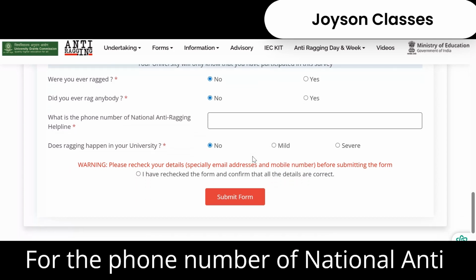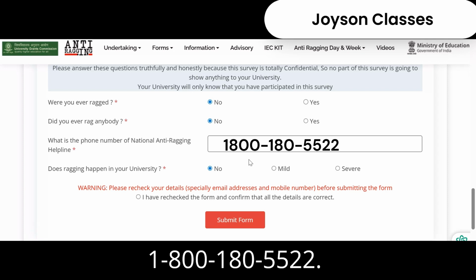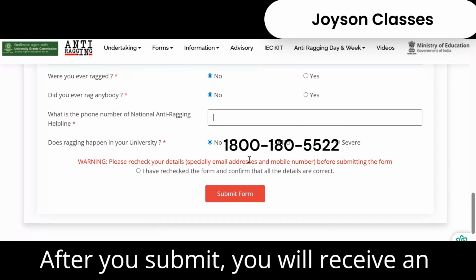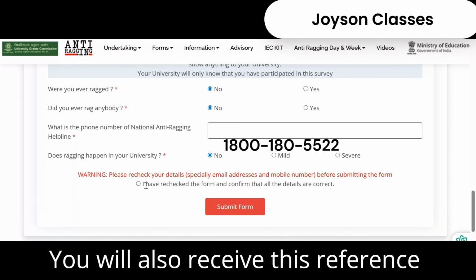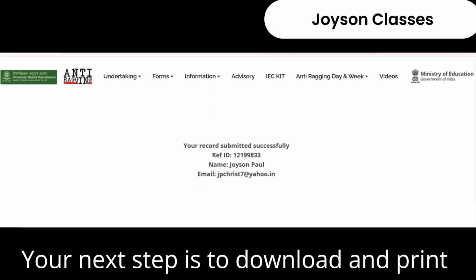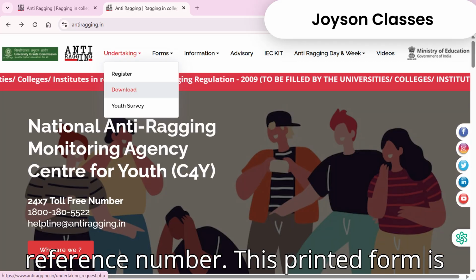For the phone number of National Anti-Ragging Helpline, type 1-800-180-5522. After you submit, you will receive an acknowledgement with a reference number. You will also receive this reference number in an email. Your next step is to download and print this acknowledgement form using that reference number.